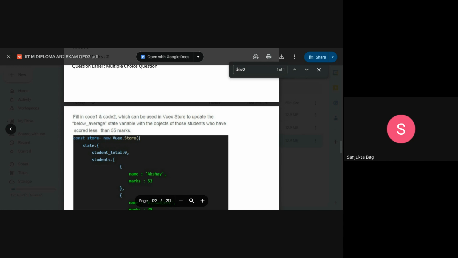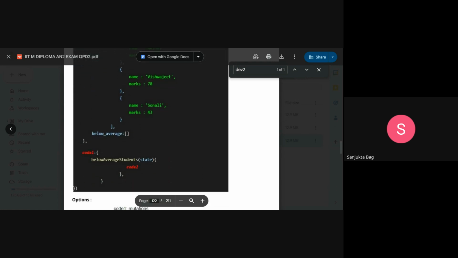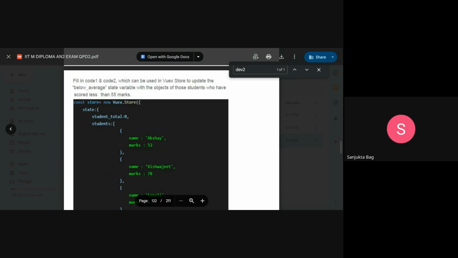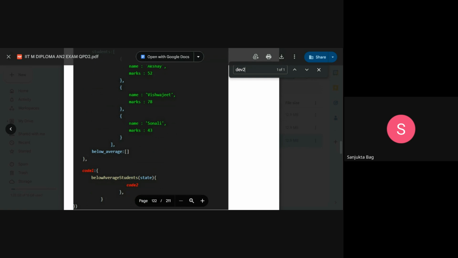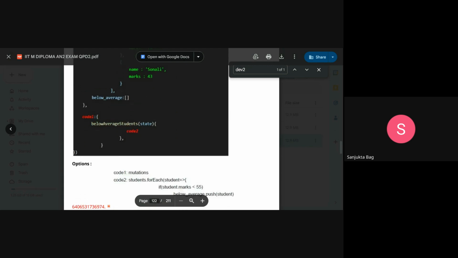Okay, ma'am. So fill in code 1 and code 2, which can be used in the Vuex tool to update the below average state variable with the objects of those students who have scored less than 55 marks. This is the code given. Now in Vuex, mutations are used to change the state, while actions are used to perform asynchronous operations before committing mutations. And in the given context, we need to update this below average array with the marks of those students who have got less than 55 marks, and that has to be done with a mutation.